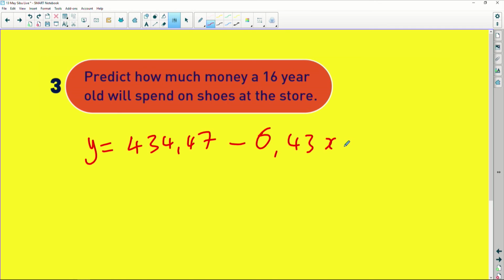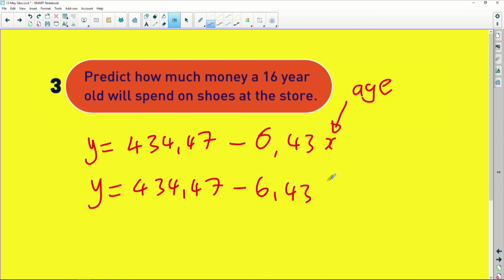So we are told here, remember X is the age. This is what is represented by age. So they want to know how much a 16-year-old will spend. Simply substitute that 16 for your X value. What will happen is Y equals 434.47 minus 6.43 times the value of X, which is 16.